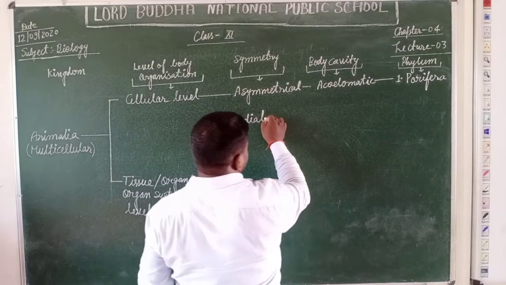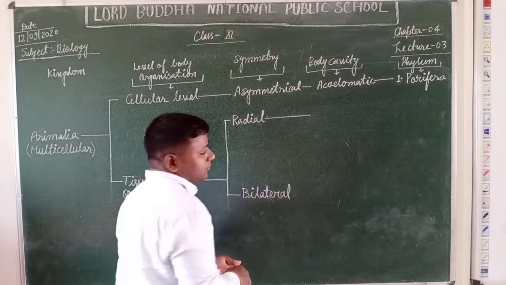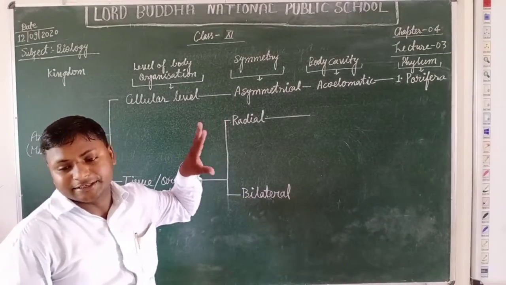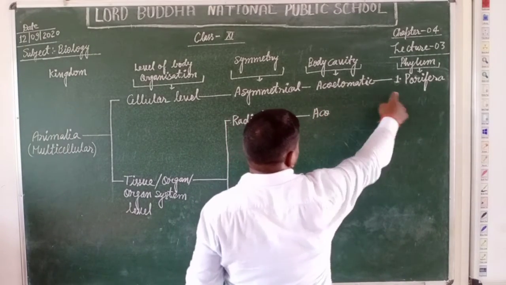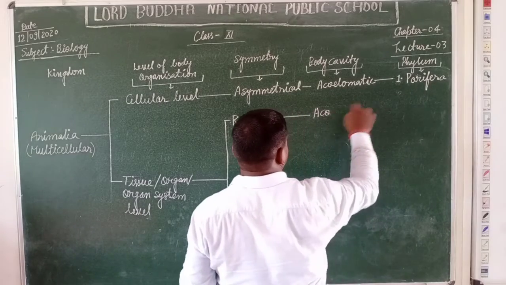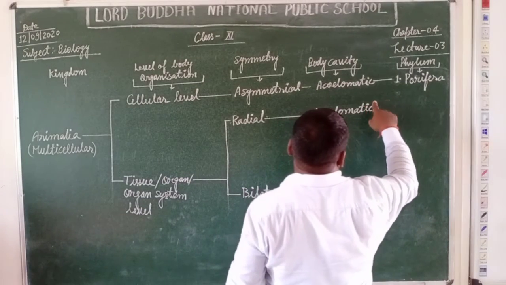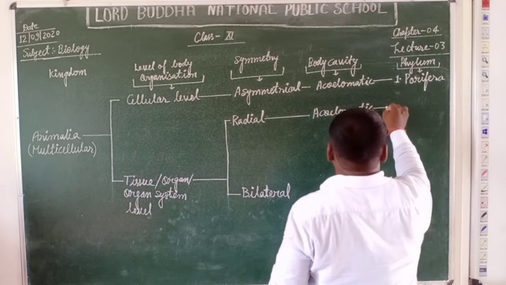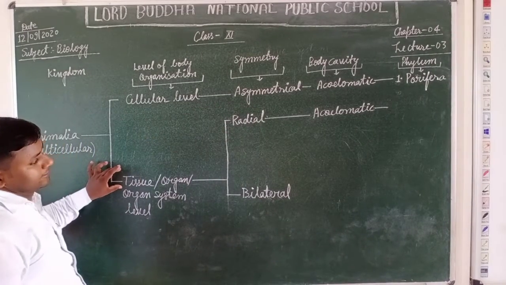Then students, on being the radial symmetry, the first three primary phyla of the kingdom Animalia are acoelomatic type, in which Porifera I explained here. Acoelomate, with radial symmetry, tissue level of body organization.